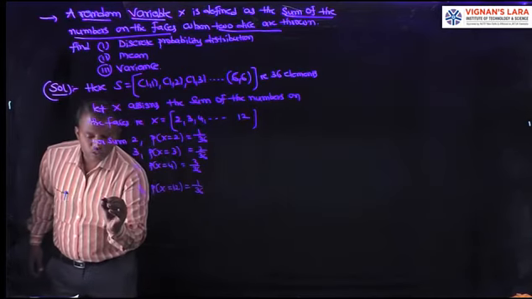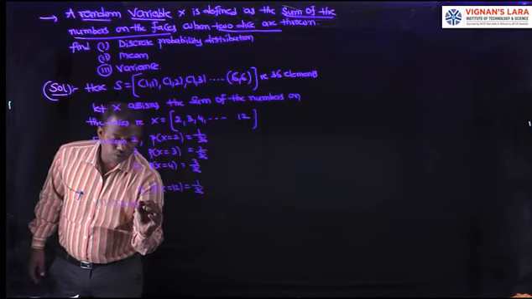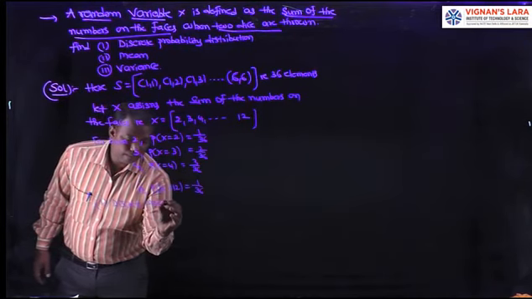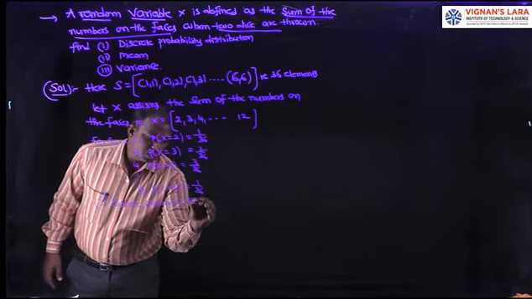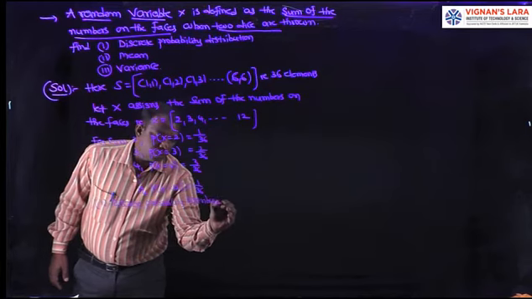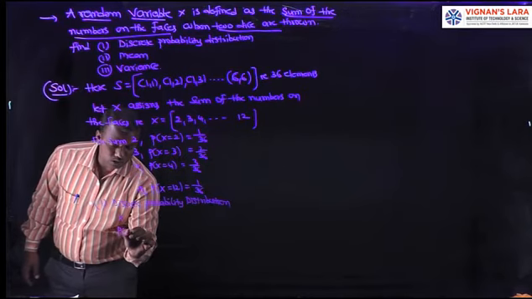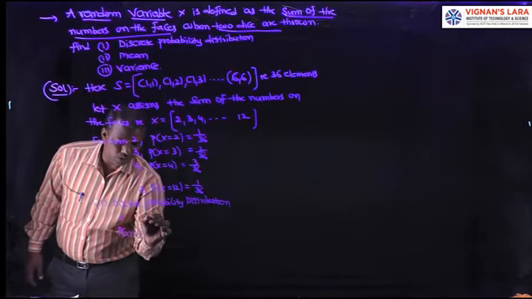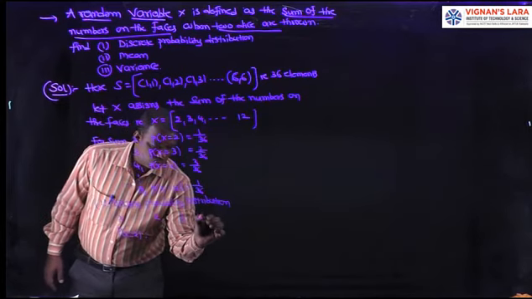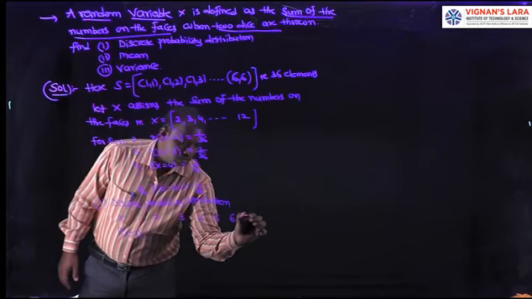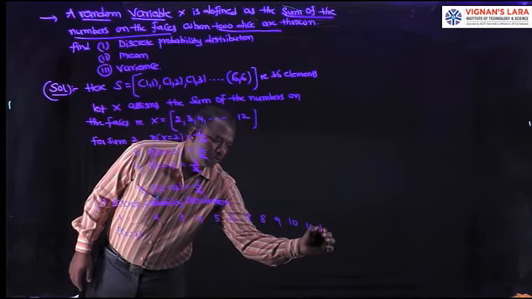Then its discrete probability distribution consists of two rows. One is the random variable, the second one is its corresponding probabilities. Here X values are 2, 3, 4, 5, 6, 7, 8, 9, 10, 11 and 12.